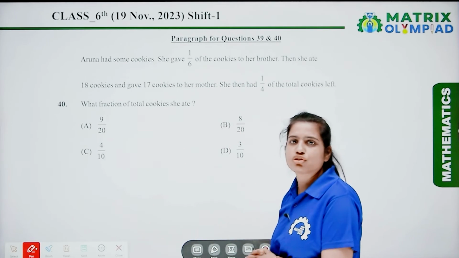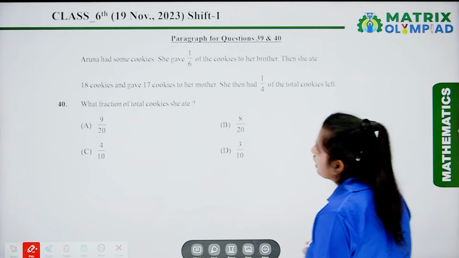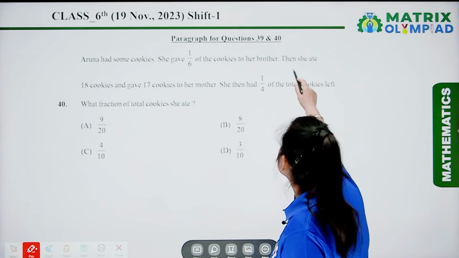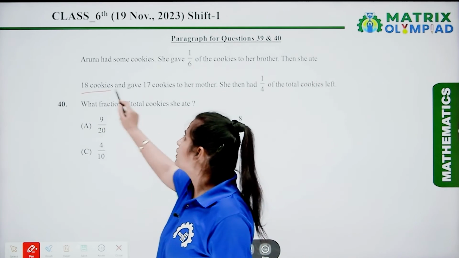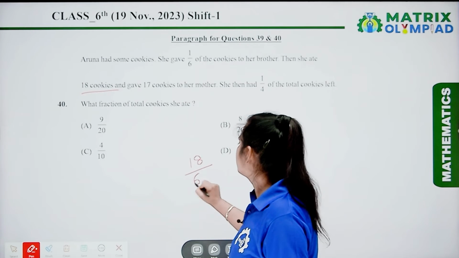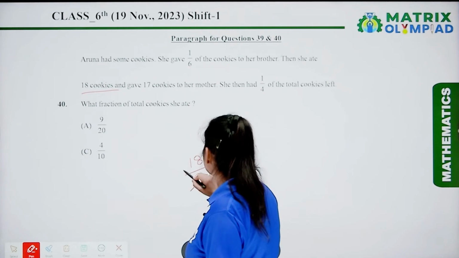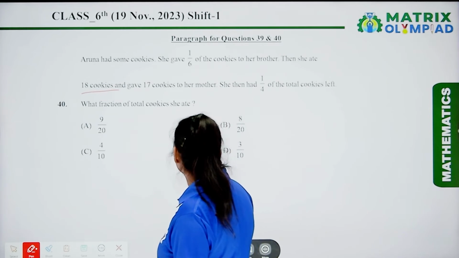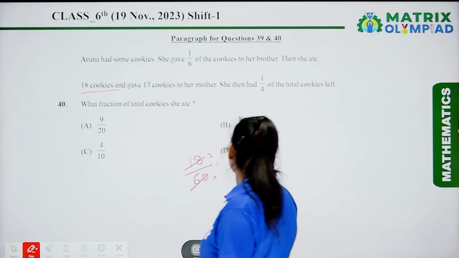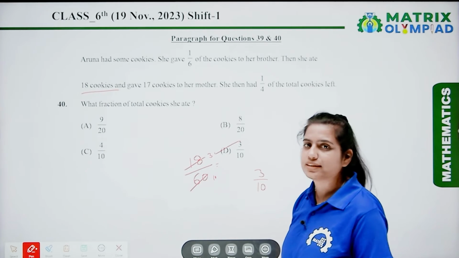Now the next question is question number 40. What fraction of total cookies did she eat? So here in the above information it is clear that she ate 18 cookies. So she ate 18 cookies out of 60. So after reducing this to the lowest terms, we get 3/10. So therefore, we can say that option D is the correct answer.